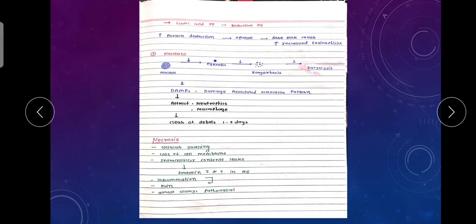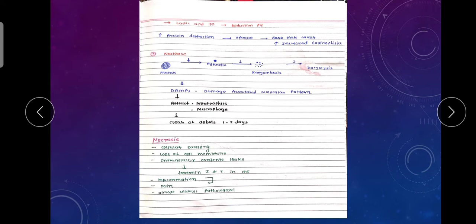So damage associated molecular patterns attract the neutrophils and the macrophages, and they clear the debris. Debris means the unrequired material. This takes 1 to 3 days. Okay, so we remember necrosis by these points and we revise again and again. What is this point? Cellular swelling, because of the water drag into the cell, increase in the cell size: cellular swelling, cloudy degeneration and the ballooning degeneration.